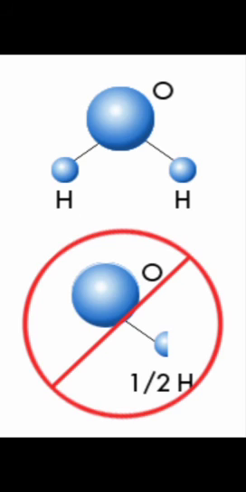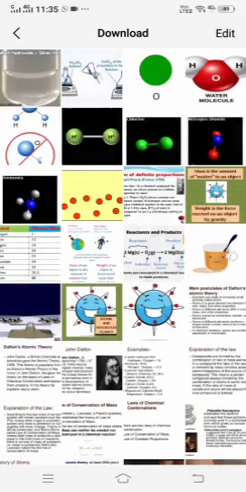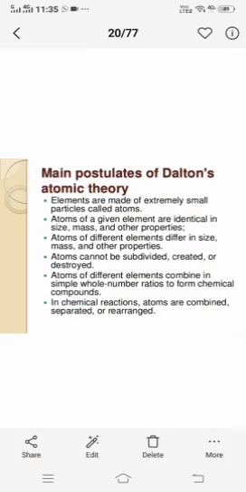Whole number means a complete ratio. We cannot use any half atom. So, as he said, according to the fifth postulate, atoms of different elements combine in simple whole number ratio to form chemical compounds.